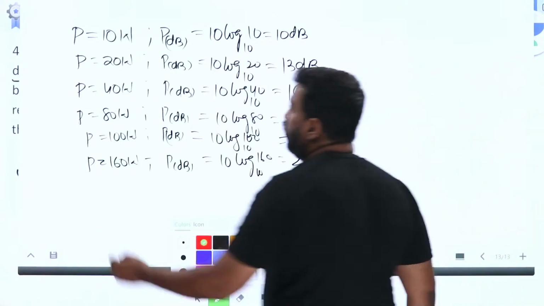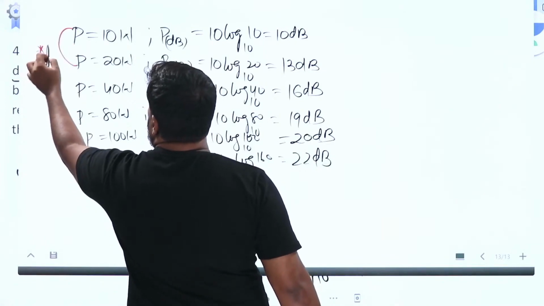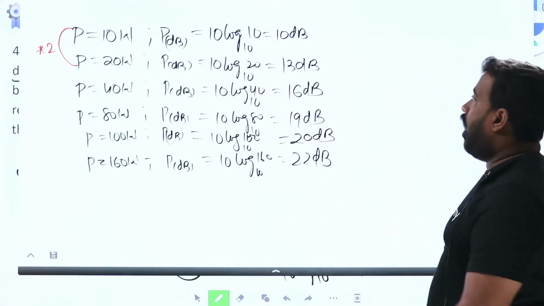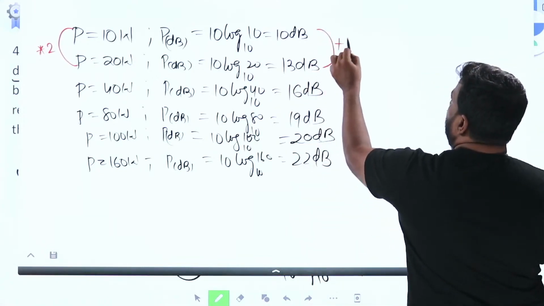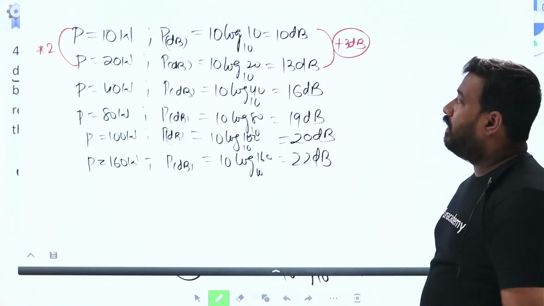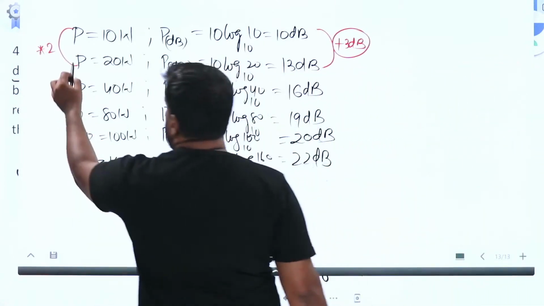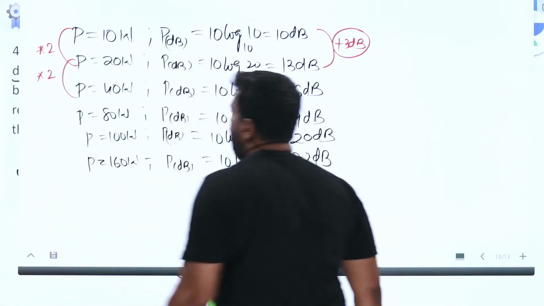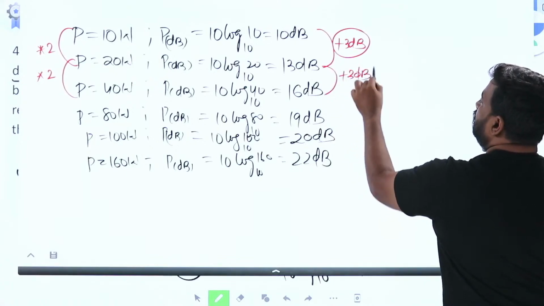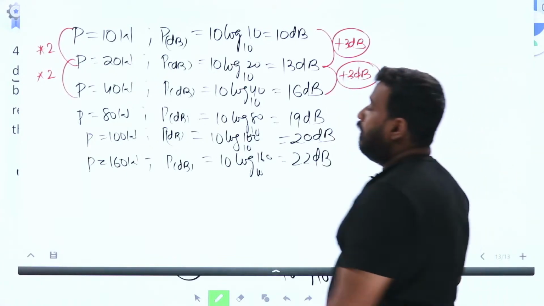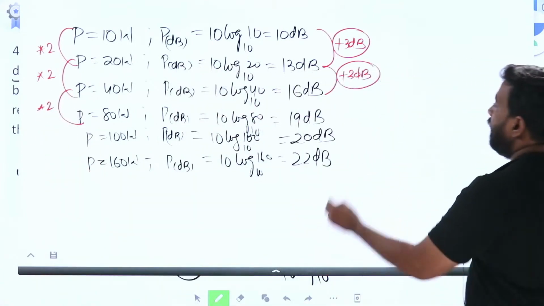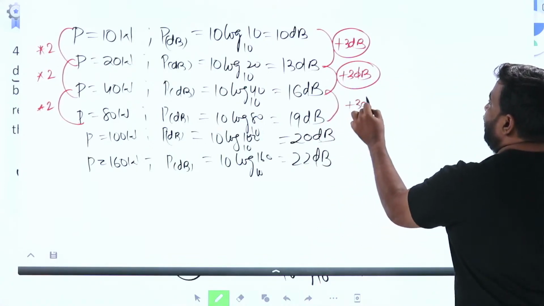When power went from 10 to 20, it got multiplied 2 times. When power got doubled, how much decibel improvement did it get? Plus 3 dB. Now, when power went from 20 to 40, 2 times multiplied, how much decibel improvement? Plus 3 dB. Power got from 40 to 80, 2 times multiplied. How much improvement? Plus 3 dB.